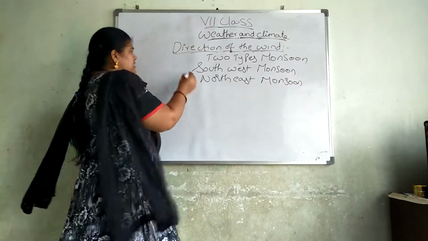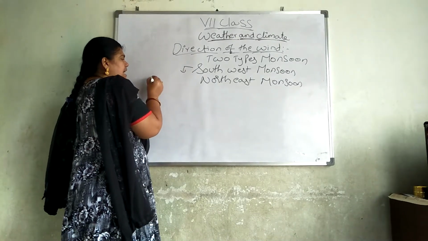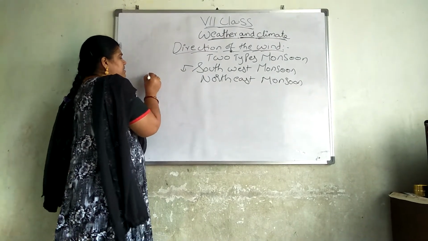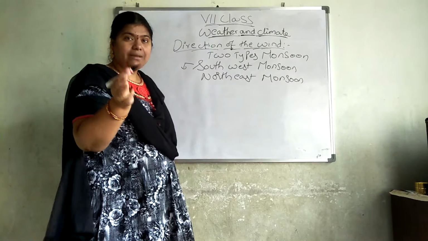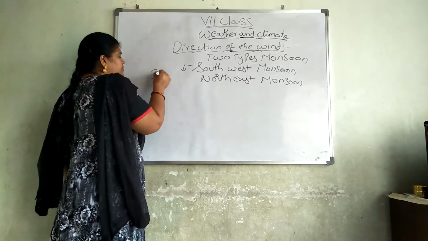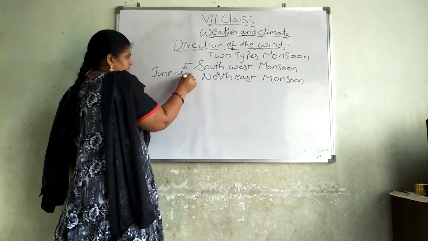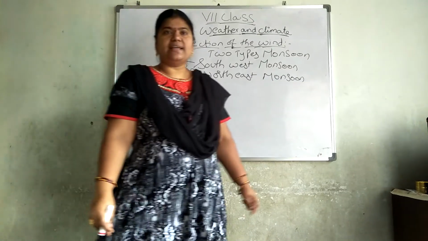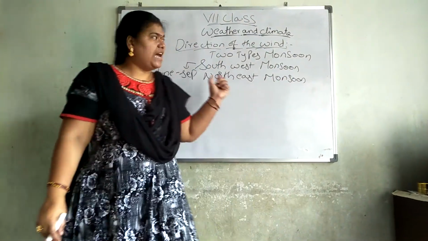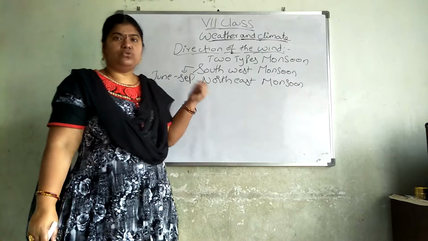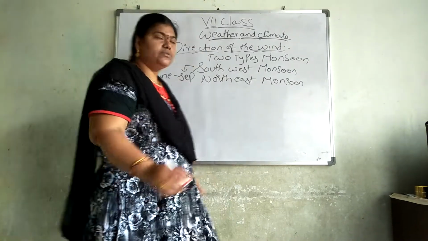What is meant by southwest monsoon? The southwest monsoon occurs in the months of June to September. The time period that is running now is called the southwest monsoon. What will happen at this moment?